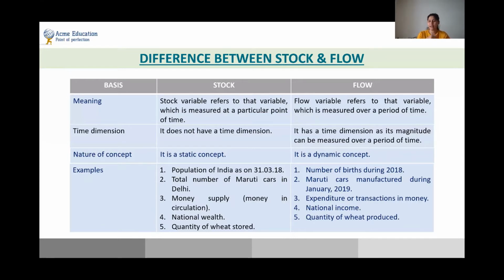The third example can be the money supply, which means the money in circulation. Money supply as in the notes which are printed by the Reserve Bank of India and which are in circulation, because that's the stock which is just getting into circulation. Fourth is the national wealth concept, the total national wealth that the country owns. Fifth example can be the quantity of wheat stored. So if you have 10 quintals of wheat stored in your godown, then this becomes a stock concept.